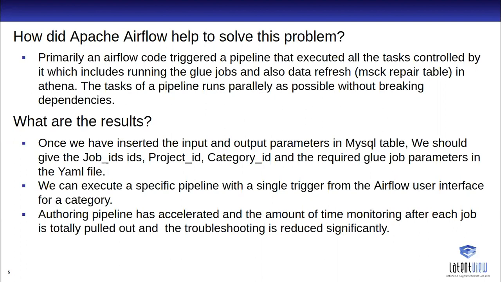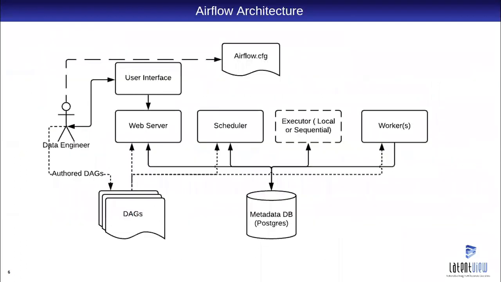which accelerated the execution of a category, and it also gives high visibility into glue job failures or query failures in AWS. Finally, we will have a demo session, after which we can also see how we did this in our Smart Insights product. Yeah, so I'll go to the next slide.